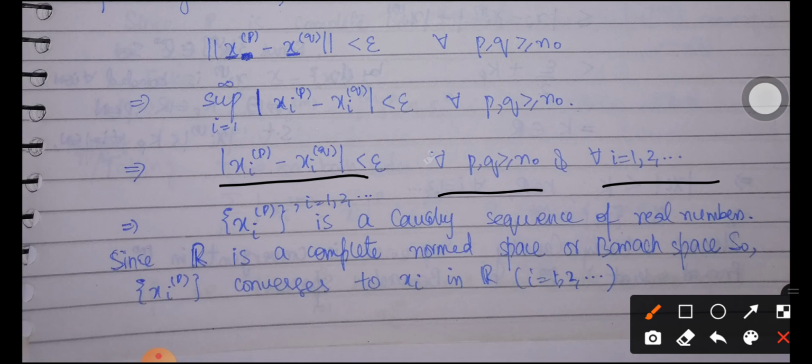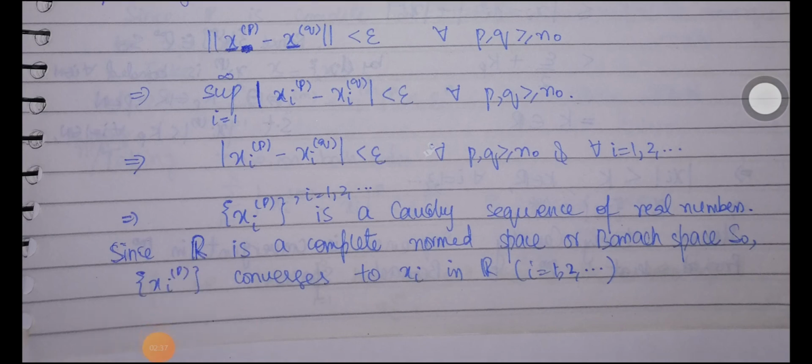So x_i^p is a Cauchy sequence of real numbers, because x^p is basically a sequence itself. Let's suppose p is equal to 1, that is the first term, and this term is a sequence.